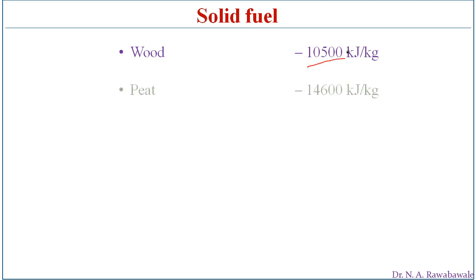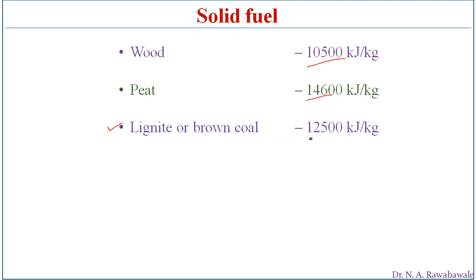Peat is another source, liberating 14,600 kilojoules of heat energy per kg of fuel burned. Lignite or brown coal is another solid fuel, which liberates 12,500 kilojoules of heat energy.